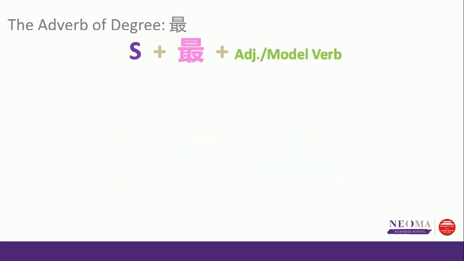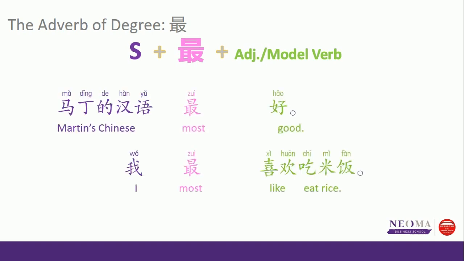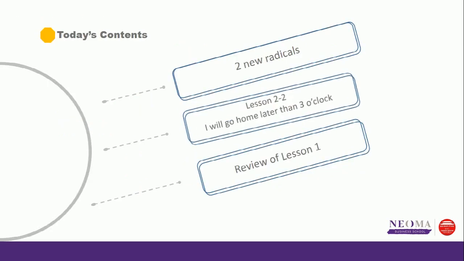And we also learned the adverb of degree 最. 最 is relatively easy to use, and you simply put it in front of the adjective or modal verb. Let's see an example. 马丁的汉语最好, Martin's Chinese is the best. 我最喜欢吃米饭, I like eating rice the most. Or, eating rice is my most favorite food. 好, let's see today's context.